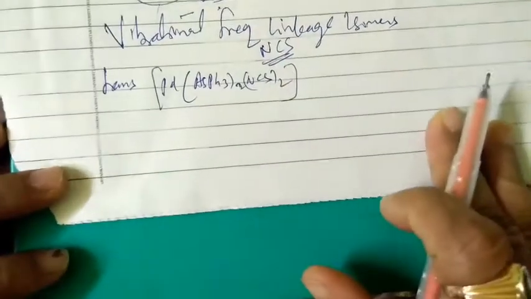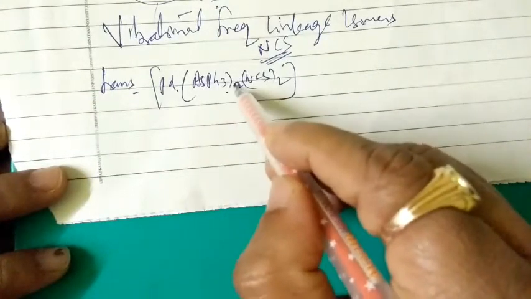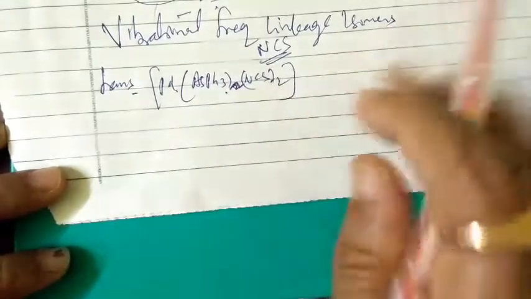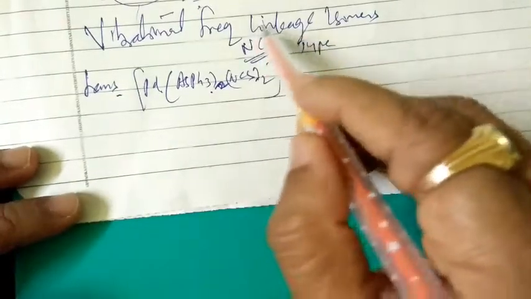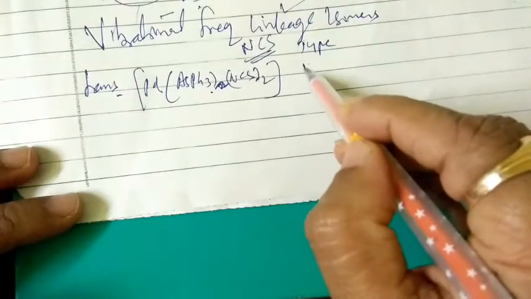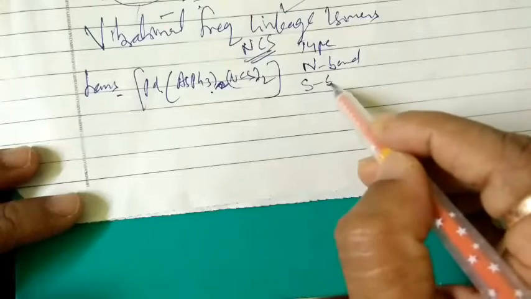If I take this example, trans palladium (AsPh3)2(NCS)2, and look at the type of bonding, since we are learning about the frequencies of linkage isomers, both chances are there: it may bond with nitrogen or it may bond with sulfur.